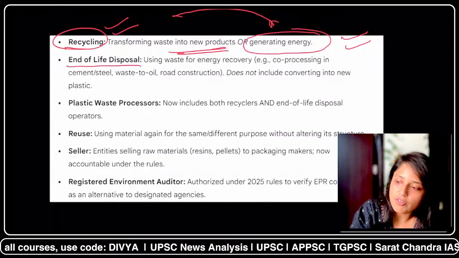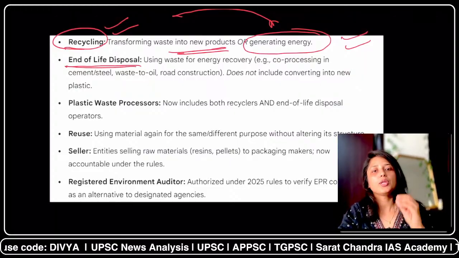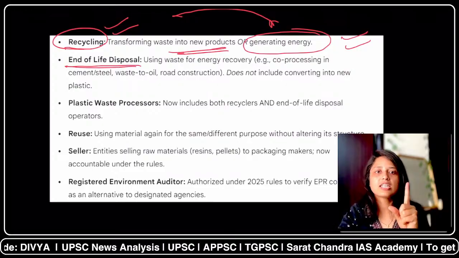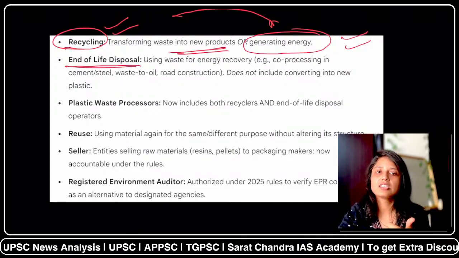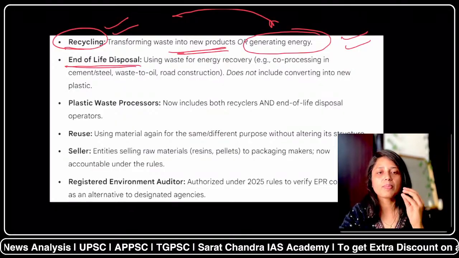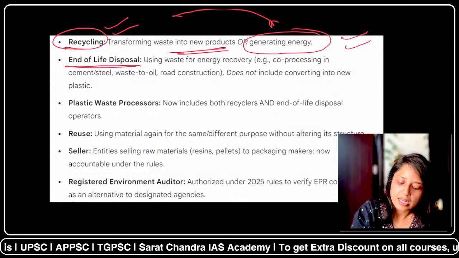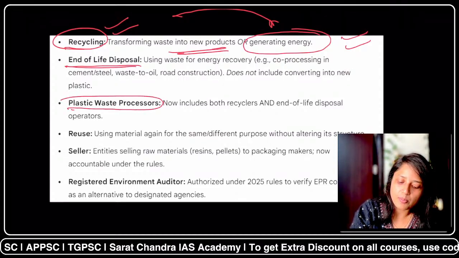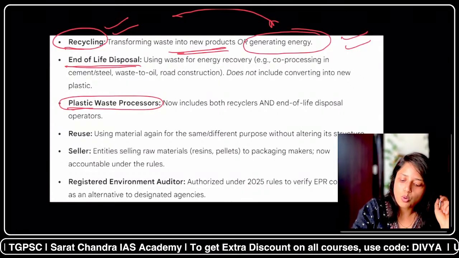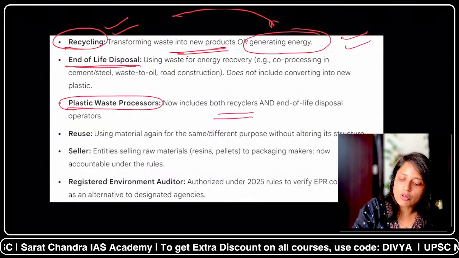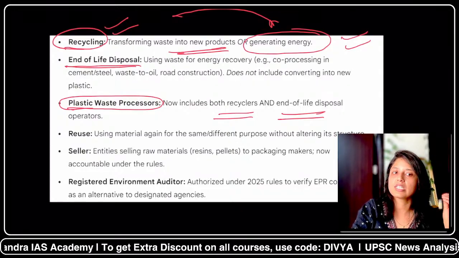Now, what is the meaning of end of life disposal product? Its meaning is you are using the waste for energy recovery, and second, you can use it for road construction. Basically, you have to dispose of the product in a sustainable manner. Next, coming to plastic waste processors. Who are the plastic waste processors? The people who are involved both in recycling and in end of life disposal products. You have to remember this also.